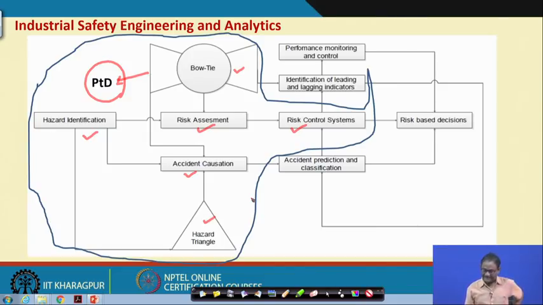Apart from this, there is accident causation. Accident causation leads to accident prediction and classification. This is coming under basically safety analytics.